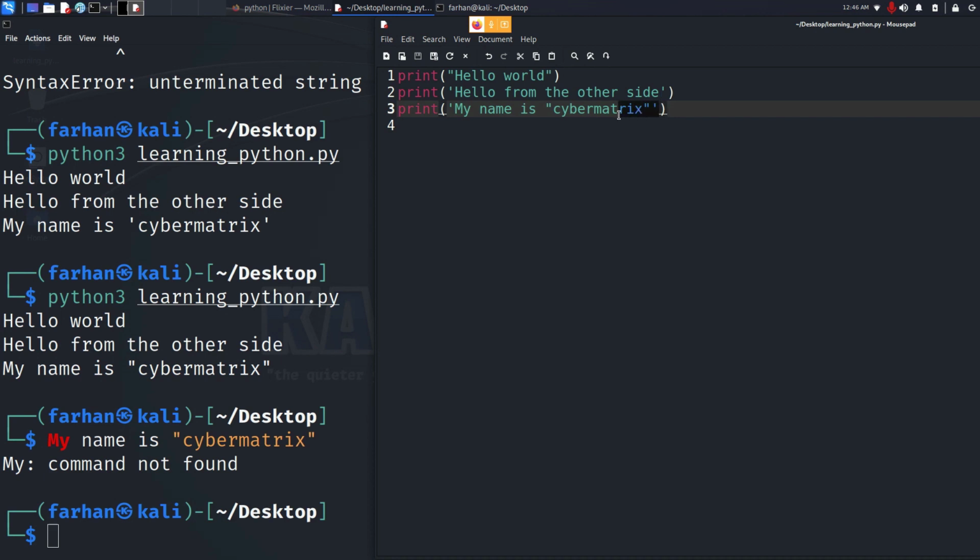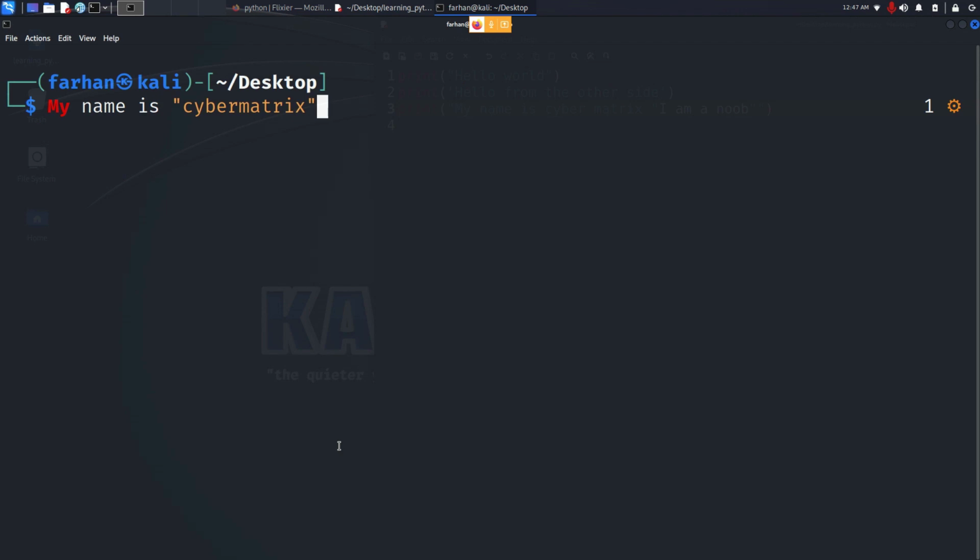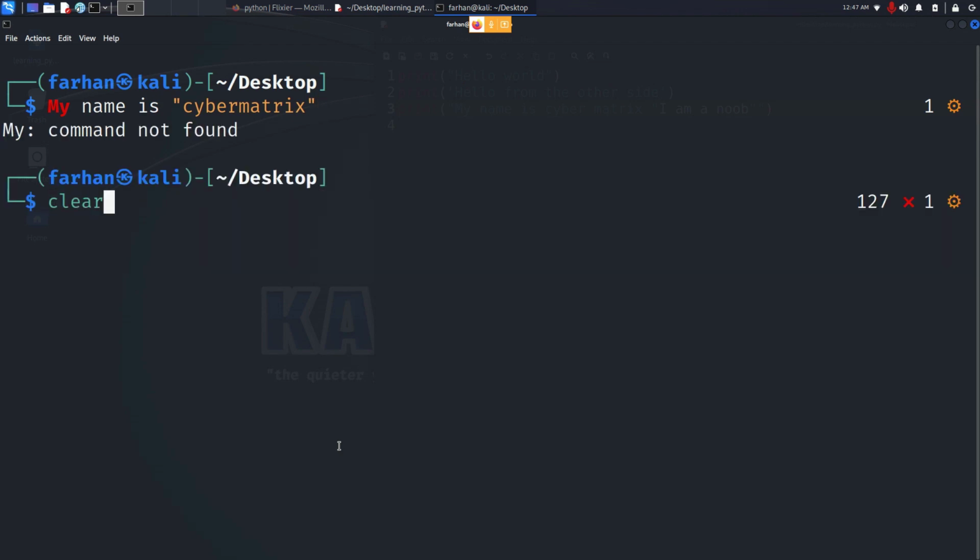I will give another example, which is if I had typed in starting double quotation and ending double quotation, I had typed in my name is cyber matrix, I am a noob, saved my file and cleared my screen and run my program again.